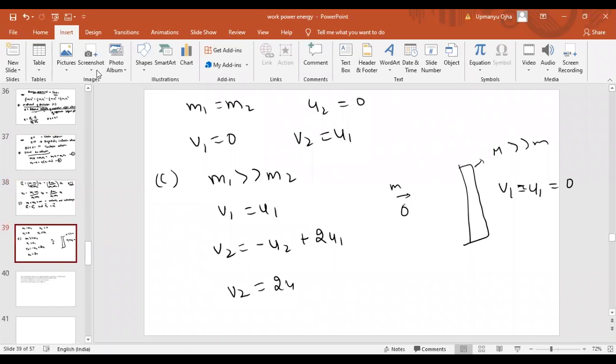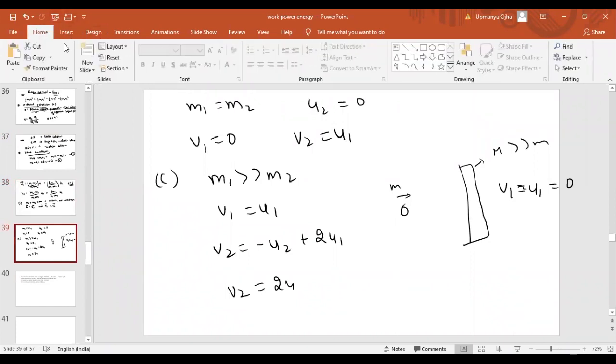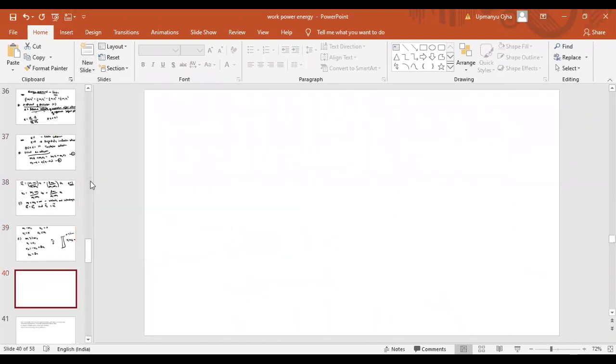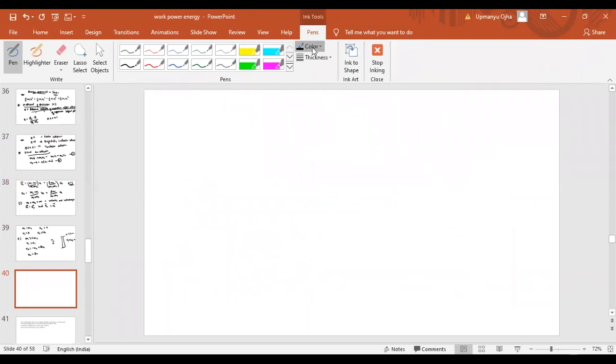Now next, if inelastic collision is there, then we know that momentum will be conserved. In inelastic collision, momentum is conserved, but energy is not conserved. There is a loss of energy. Energy loss will take place in the case of inelastic collision.